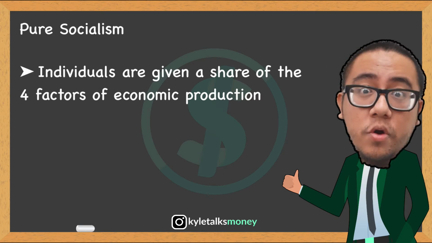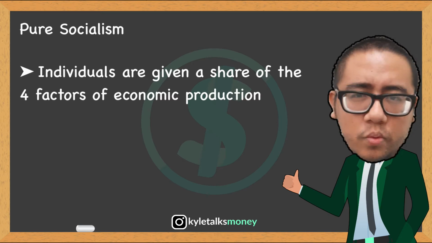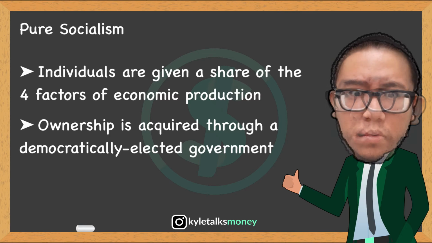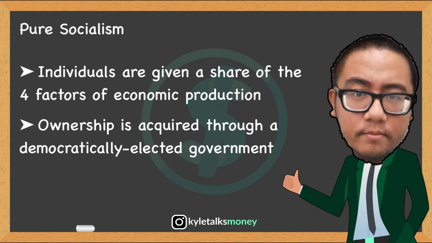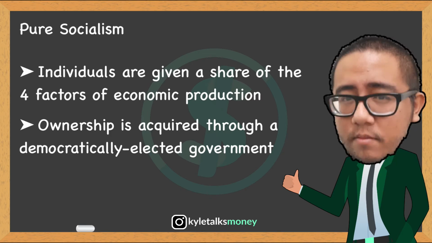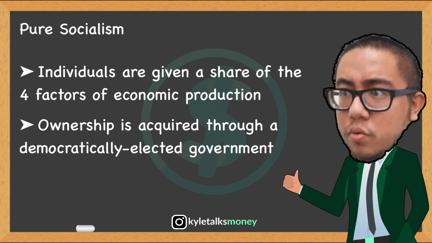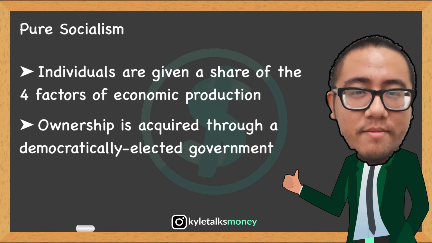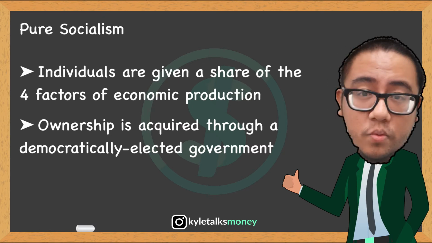Socialism is an economic system where everyone in society equally owns the factors of production. The ownership is acquired through a democratically elected government. It could also be a cooperative or public corporation in which everyone owns shares. As in a command economy, the socialist government employs centralized planning to allocate resources based on both the needs of individuals and society as a whole. Economic output is distributed according to each individual's ability and level of contribution.